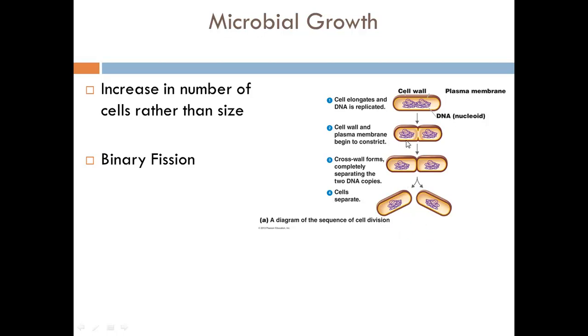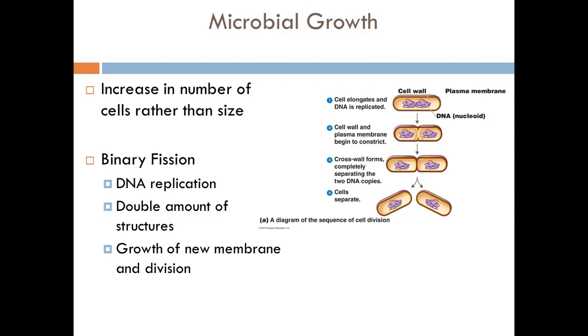As you notice, most bacteria elongate and divide. So this cell is going to be elongating, so getting longer, and then it divides. What are the steps to binary fission? Well, the cell replicates its chromosome through DNA replication. So here we see that the cell is replicating its DNA. It's also going to double the amount of structures.